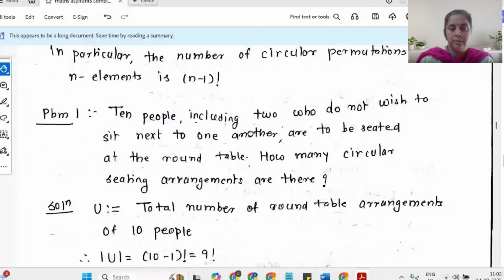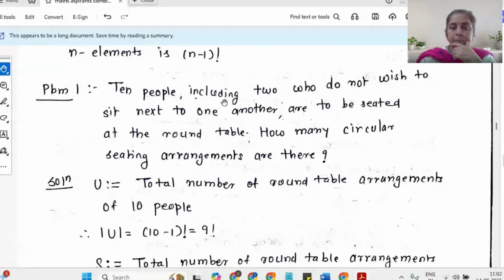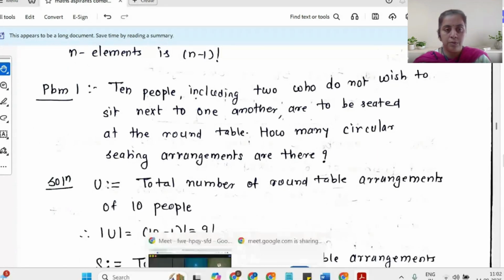Let us take an example. 10 people, including 2 who do not wish to sit next to one another, are to be seated at a round table. How many circular seating arrangements are there? So here, first we'll find out: there are 10 people, all of them have to sit around the table. Since we have 10 people, they can be arranged around the table in 10 minus 1, that is 9 factorial, ways. Just give me a minute, please.